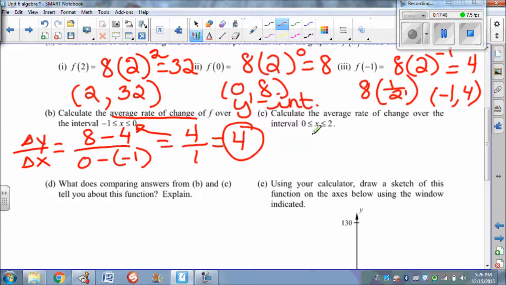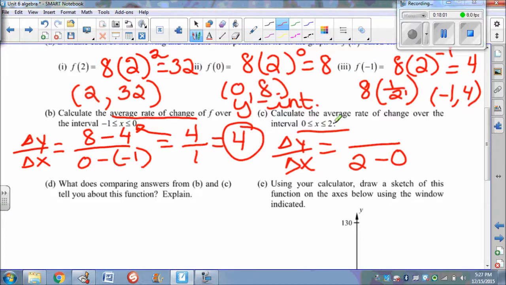So now they're saying, all right, calculate the average rate of change from 0 to 2. So again, my change in y over my change in x. They just gave me my x's, so from 2 to 0. So 2 minus 0. Well, what was the y that went with an x of 2? Right over here, we calculated it to be 32, minus, and what was the y that went with an x of 0? It was 8. So doing that calculation, we get 24 over 2, which comes out to be 12.